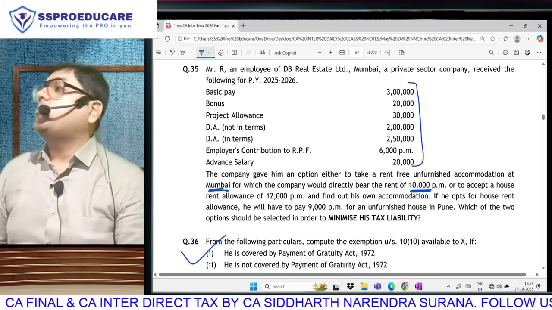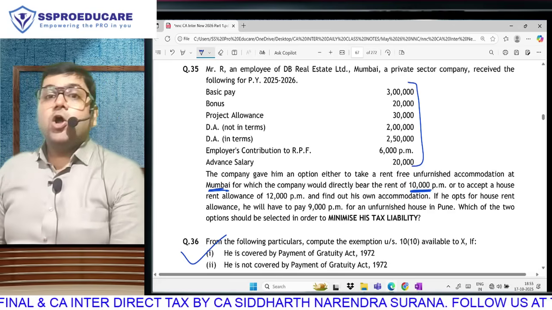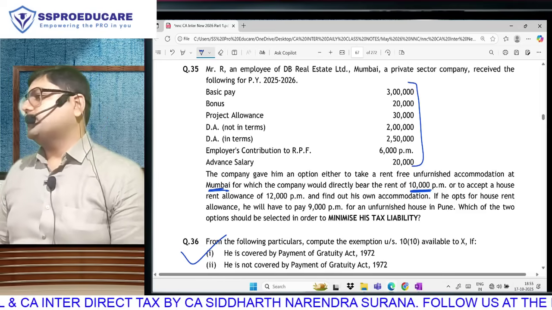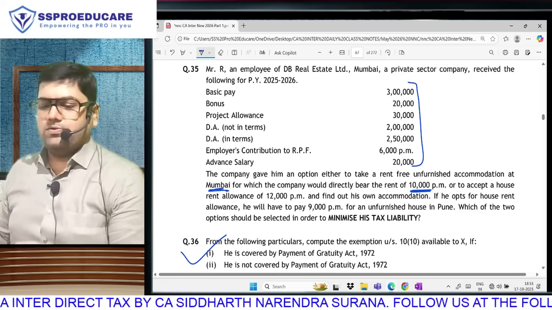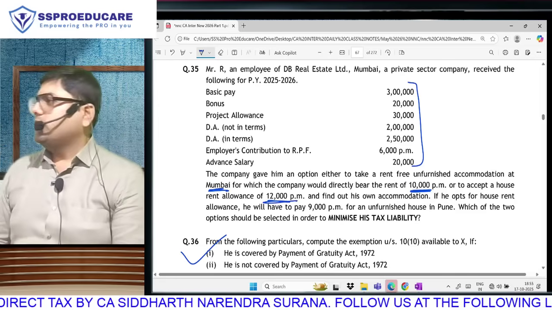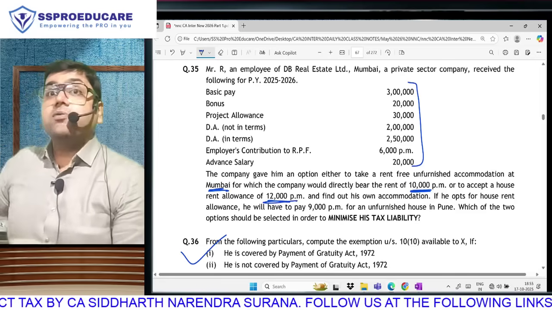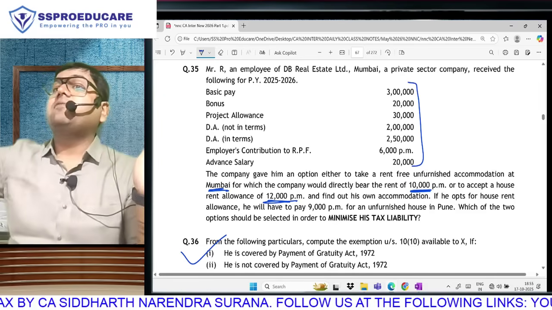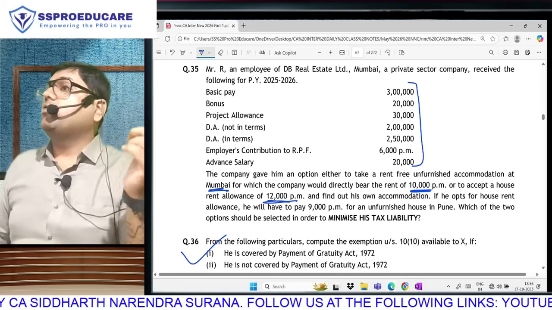That is rent-free accommodation ka perquisite. Option 2. I don't want to bother searching housing for you. You search for yourself. I will give you money, 12,000 per month. You do whatever you want to. And you did. Because this time money will come and money will go. Money will come in the form of HRA and go away in the form of rent.